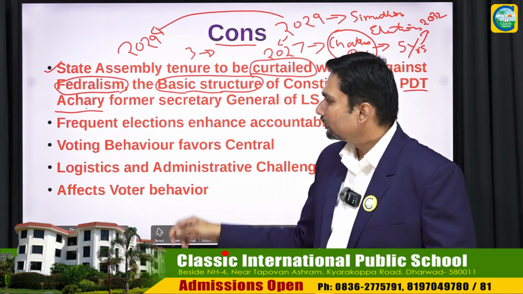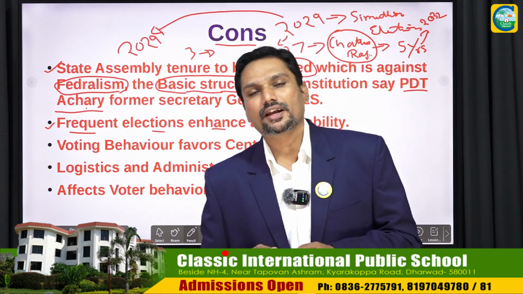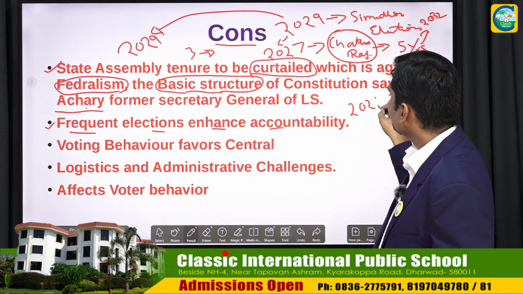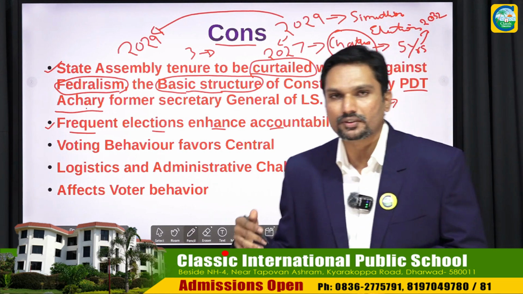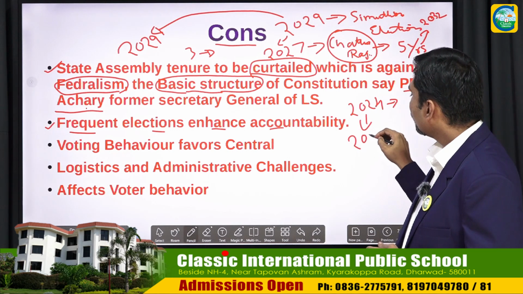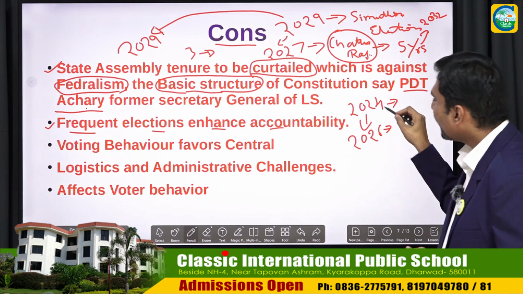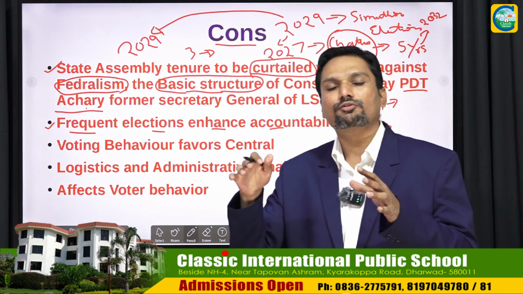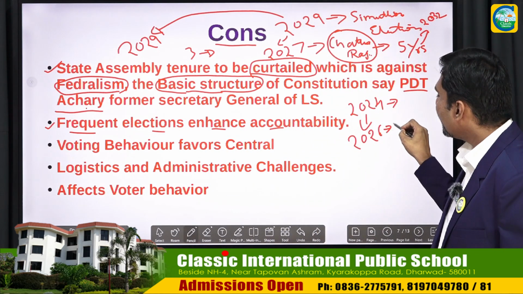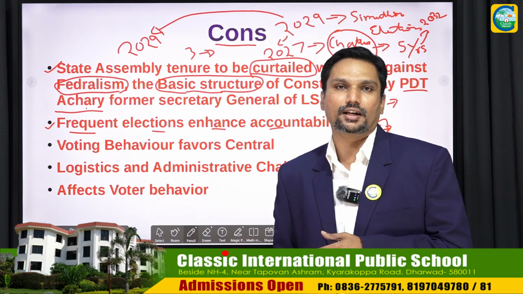Now let us look at the second point. It says that frequent elections enhance accountability, right? Say for example, in the year 2024, BJP had made many promises, but it could not deliver. However, in the year 2020, if we have elections in Karnataka, keeping in mind the delivery of promises of the BJP in the state, if we are not satisfied, we can not bring them to power in the year 2026 in our state assembly. This is what happens regularly, right?